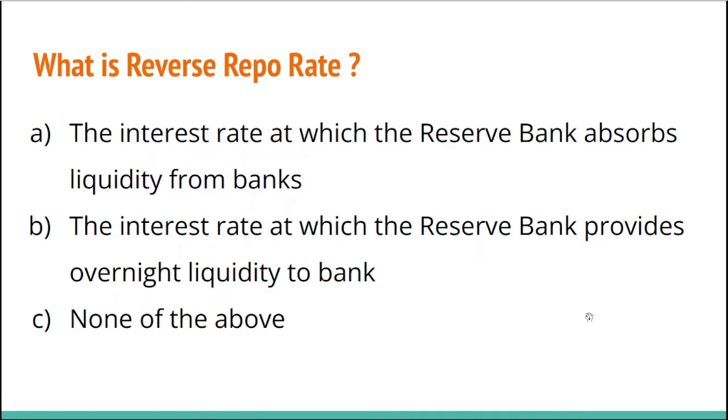Now let's move on to the next question. What is reverse repo rate? I already told you inside the video what is reverse repo rate. So give the answer to this question very carefully. Option A, the interest rate at which the Reserve Bank absorbs liquidity from banks. Option B, the interest rate at which the Reserve Bank provides overnight liquidity to banks. Option C, none of the above.